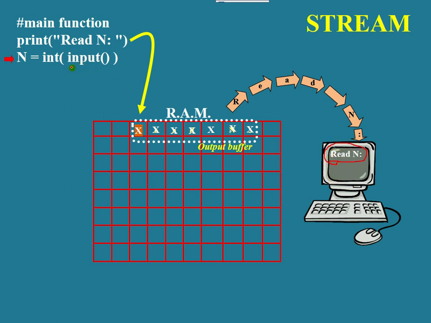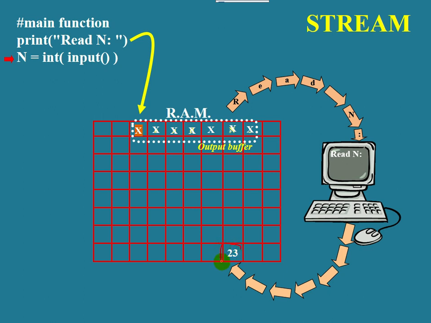Now when an input statement is encountered, you should enter a quantity from the keyboard. There is no message, so no message will appear in the monitor. So you should enter a quantity from the keyboard. Suppose you type 23 from the keyboard, when you press the enter key, 23 first reaches random access memory. It is temporarily stored here.